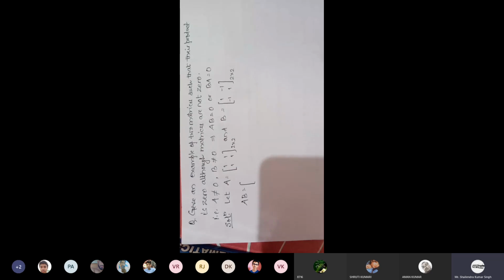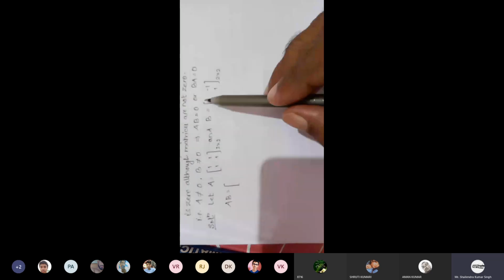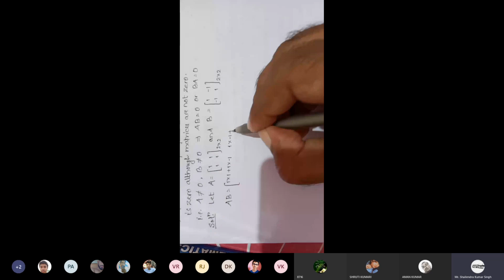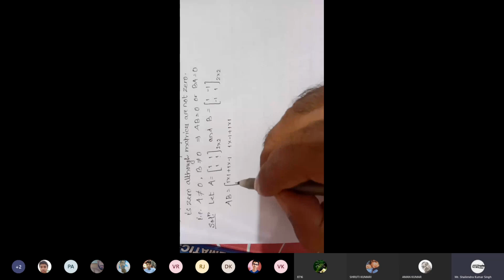So multiply first row with first column. 1 into 1 plus 1 into minus 1. First row, second column. 1 into minus 1 plus 1 into 1. Now second row, first column. 1 into 1 plus 1 into minus 1.